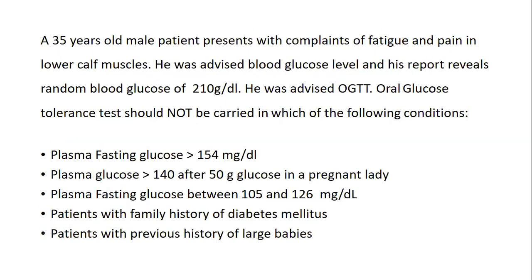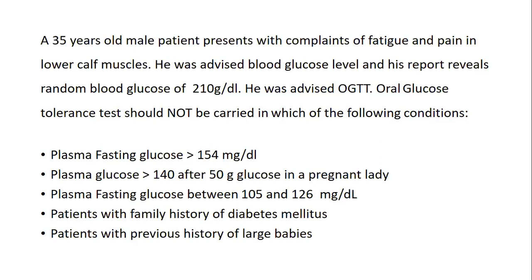The next one is a 35-year-old man who presents with complaints of fatigue and pain in the calf muscles. He was advised a blood glucose test, and his report reveals a random blood glucose of 210 milligram per deciliter. He was advised an oral glucose tolerance test. Oral glucose tolerance test should not be carried out in which of the following conditions? Now you are asked about the diagnostic aspect of diabetes.